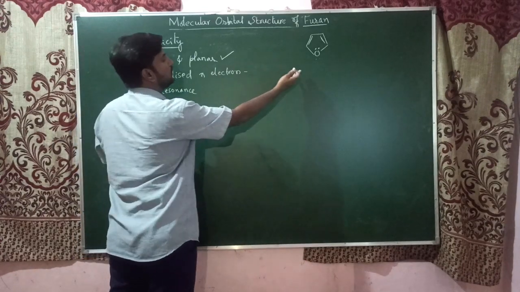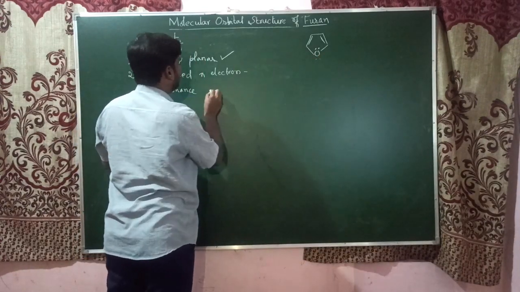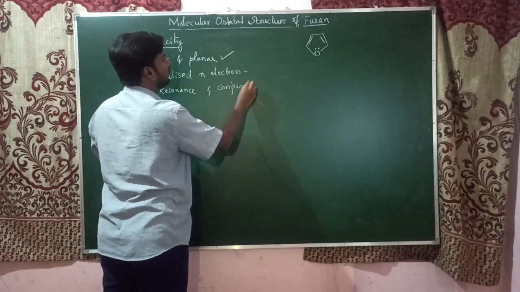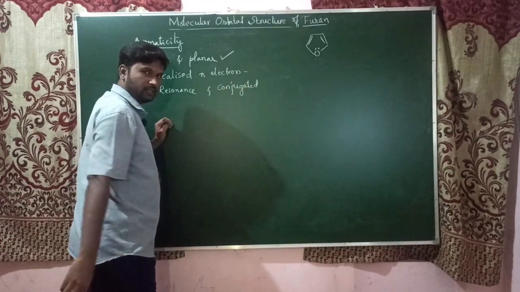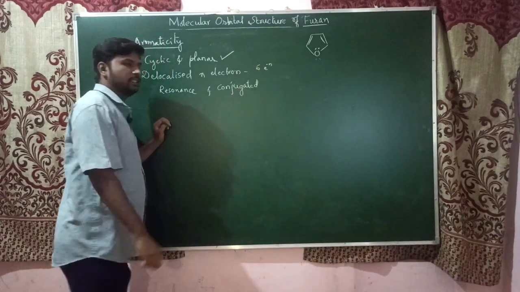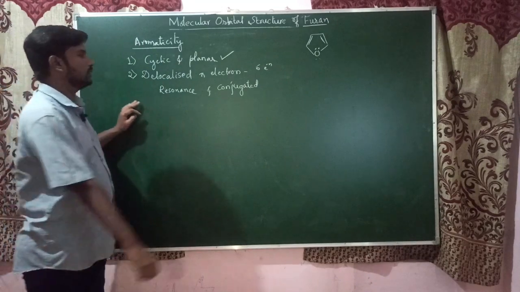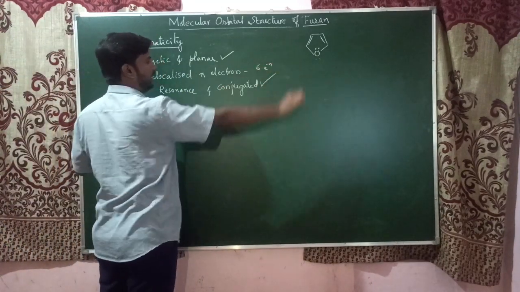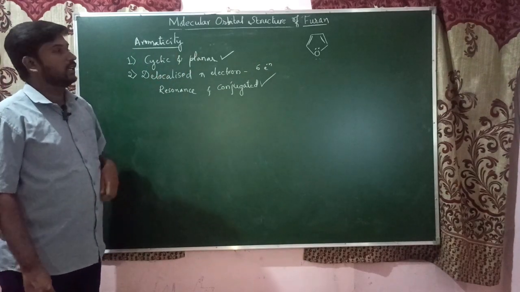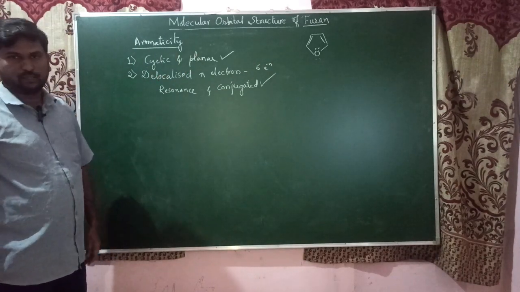If it is showing resonance, it definitely gives us a conjugation system. It is a conjugated system, involving 6 pi electrons. So this again fulfills the second criteria. It shows resonance, or it can show delocalization of electrons.